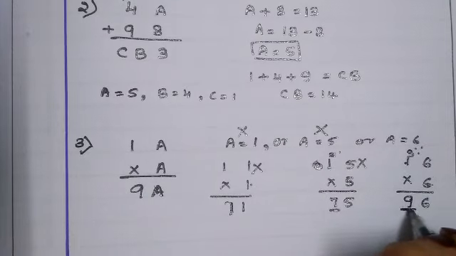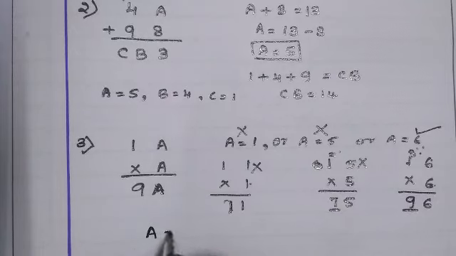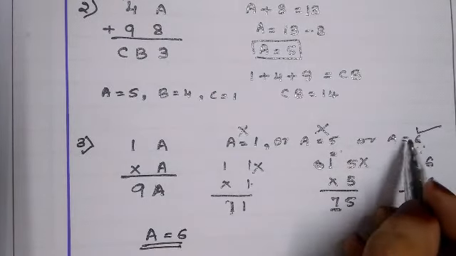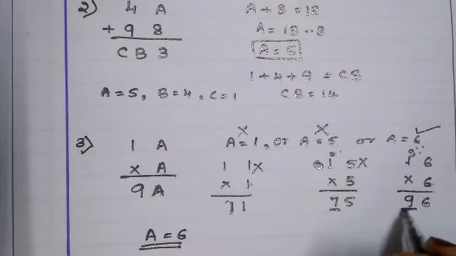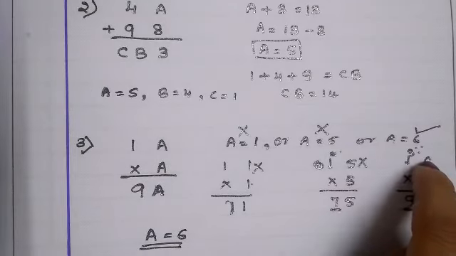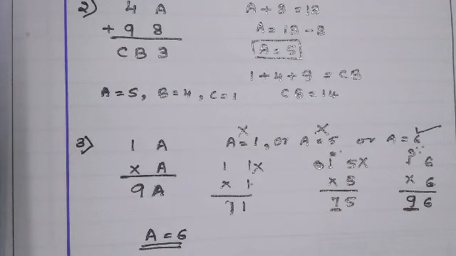We got 9. तो ये 6 के लिए possible है. So A value is 6, because when we took A equals to 6 we got 9 as the answer. Here 9A, A is 6, 6, 6 and we have here 9. So this is question number 3.